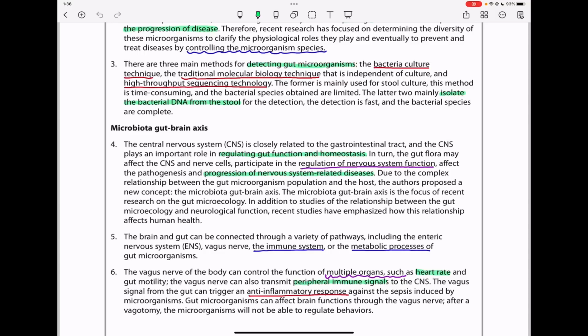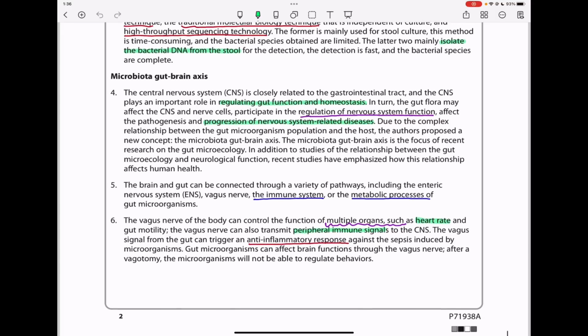In paragraph 5, the brain and gut can be connected through a variety of pathways, including the enteric nervous system, ENS, the vagus nerve, the immune system, or the metabolic processes of gut microorganisms. In paragraph 6, the vagus nerve of the body can control the function of multiple organs, such as the heart and gut motility. The vagus nerve can also transmit peripheral immune signals to the central nervous system. The vagus signal from the gut can trigger an anti-inflammatory response against the sepsis induced by microorganisms. Gut microorganisms can affect brain function through the vagus nerve. After a vagotomy, the microorganisms will not be able to regulate behaviors.